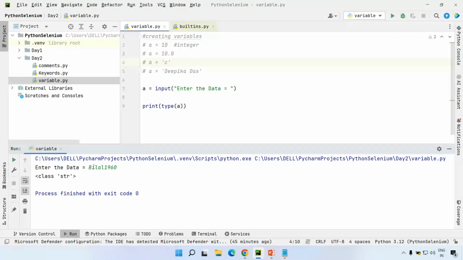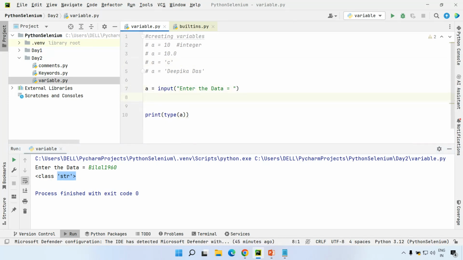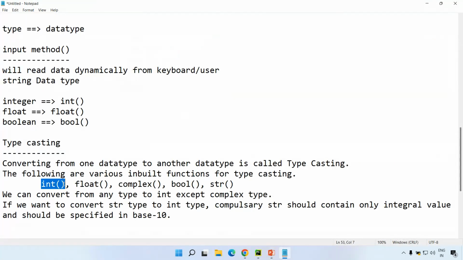Once I click enter, you can see this data consists of characters and integer data. Still, it is a mix of string and integer, and you are just considering this as string data structure. I don't want it to be in string data type. I want to convert it into integer data type. Try to understand this. How can I convert? I can just use another typecasting function. To convert it into integer, I can use int of a.